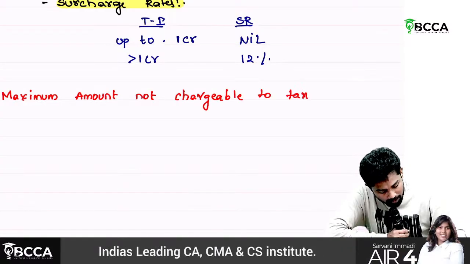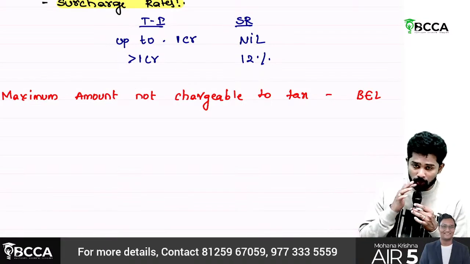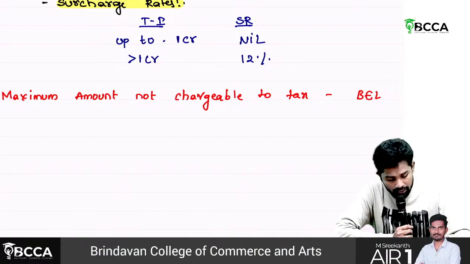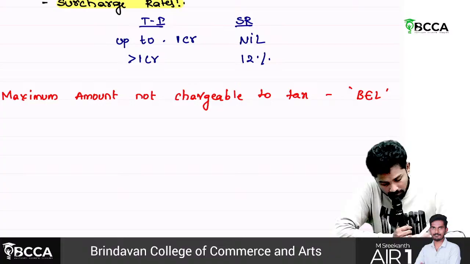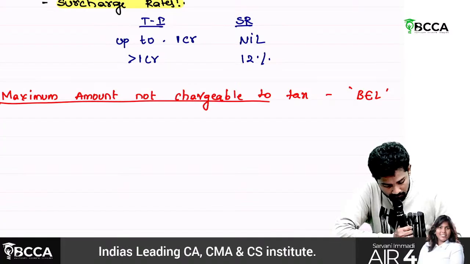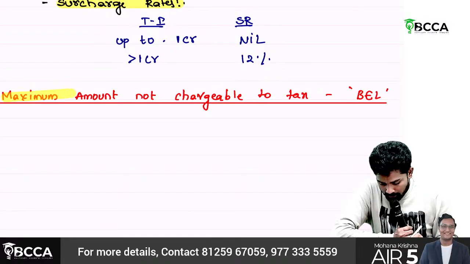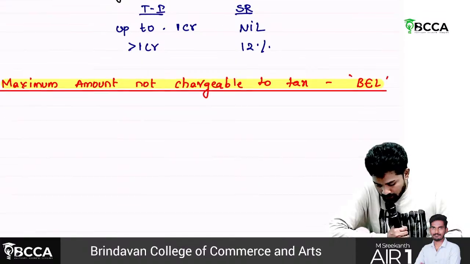This is nothing but what is called the basic exemption limit.